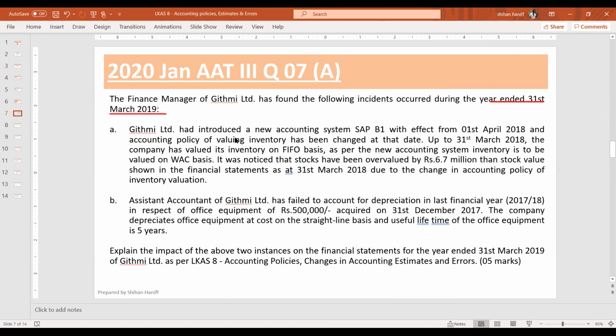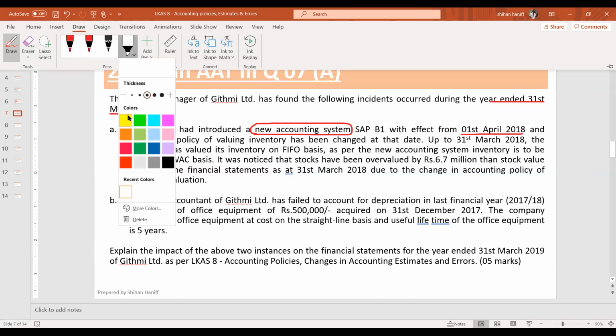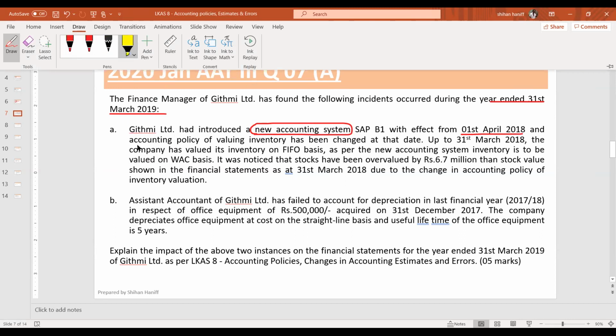Gitme Limited had introduced a new accounting system, SAP B1, with effect from 1st April 2018. An accounting policy, right? When you are reading, you highlight the important points.